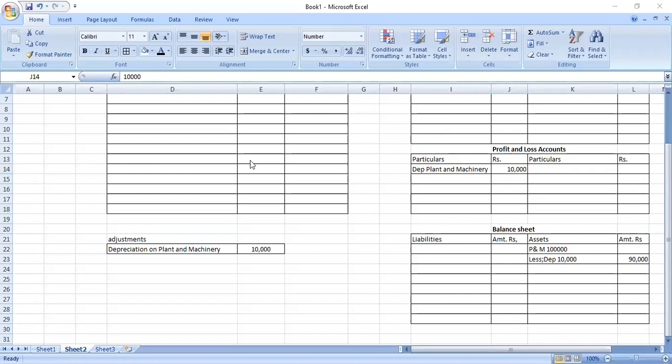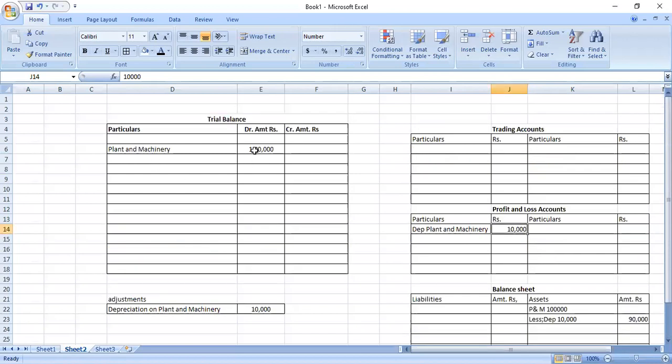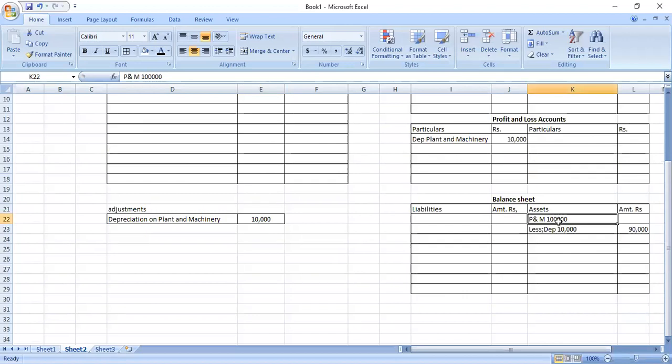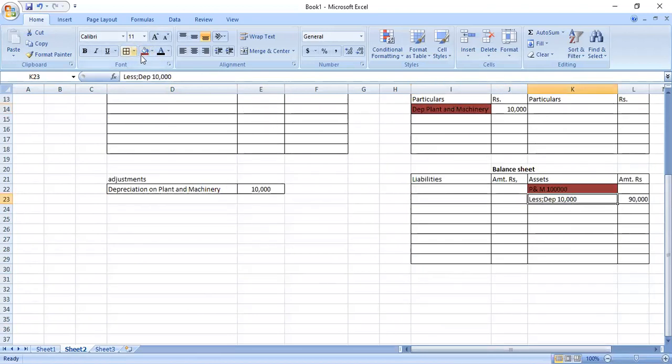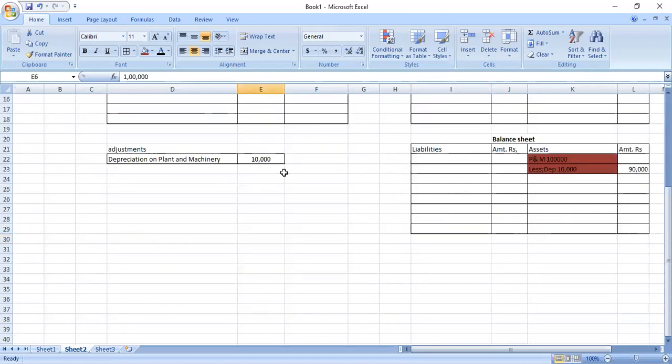Now, what you understand from this: the plant and machinery of 1 lakh is a trial balance item having only one effect here. But an adjustment has two or more effects: the debit side of the profit or loss account, and second, a reduction from the asset for depreciation. That is two effects. So a trial balance item has only one effect, while an adjustment has a minimum of two, or maybe more. You must understand that.